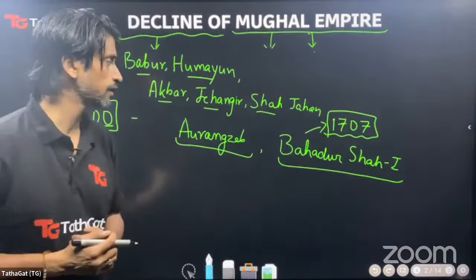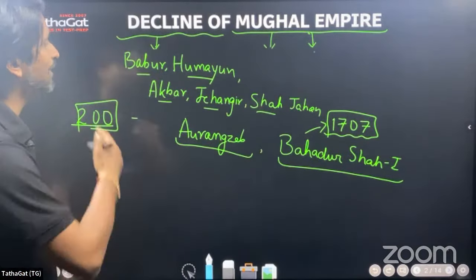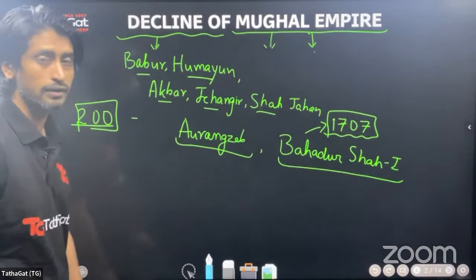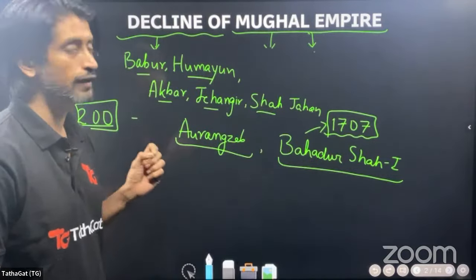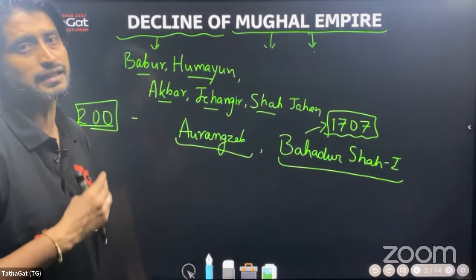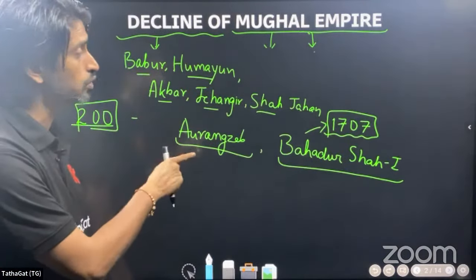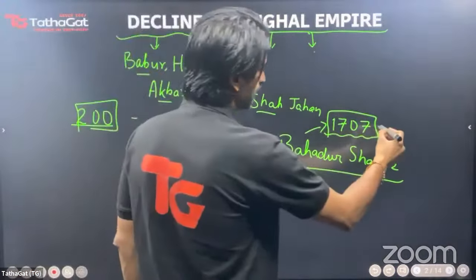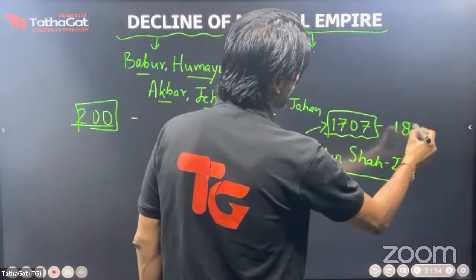Also, another feature to notice is that this long line of all these capable rulers is a very unique feature in Indian history, because no other dynasty has had successively 6 capable rulers. And the Mughal rule, I would like to remind you, extends up to 1847.